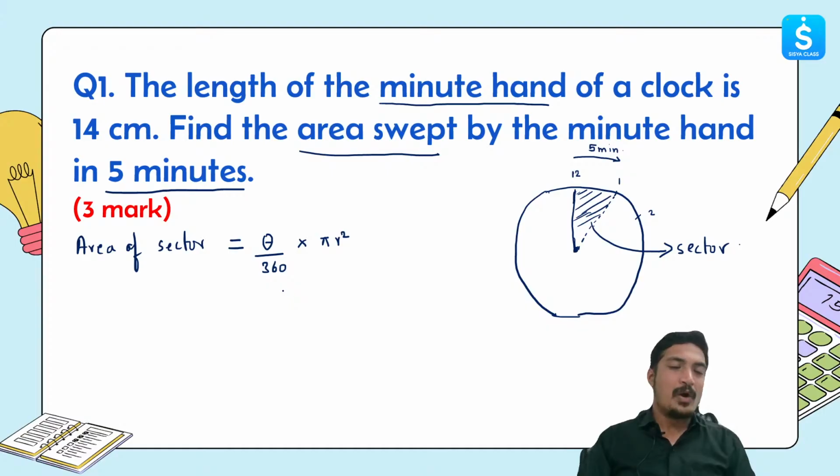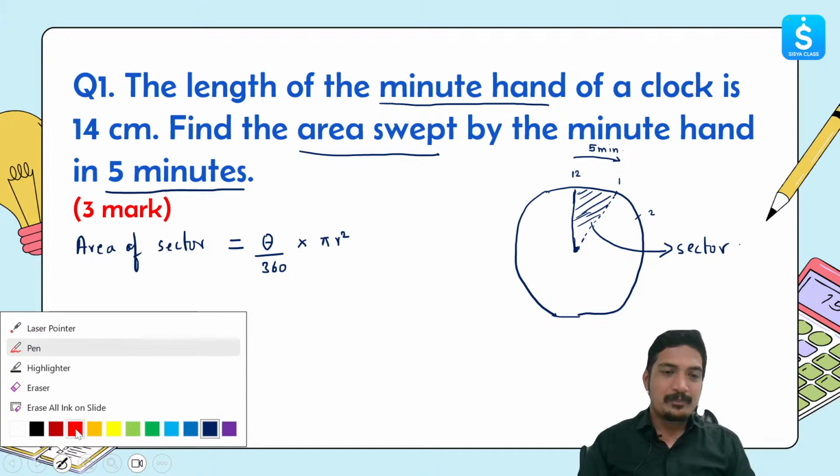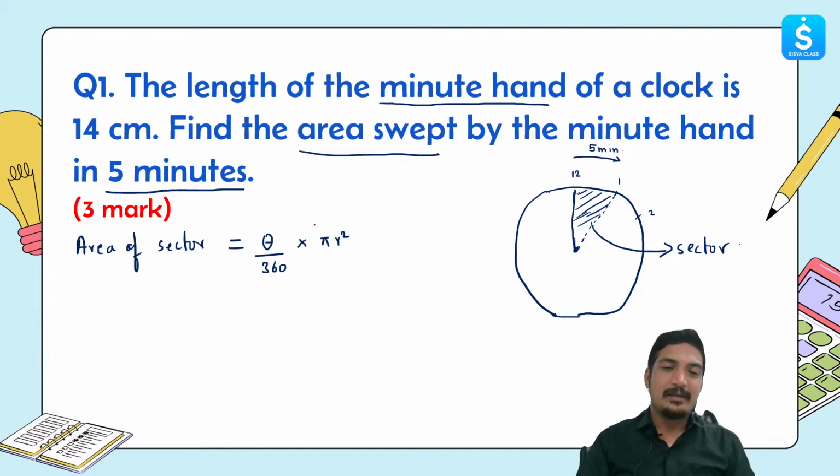Now how do you remember this? This pi r square is nothing but the area of a circle, the formula for area of circle. So I'll just write it over here, area of circle.